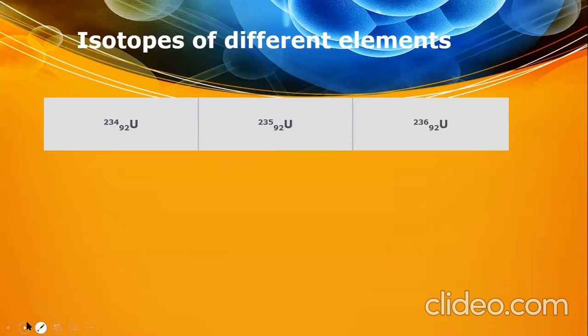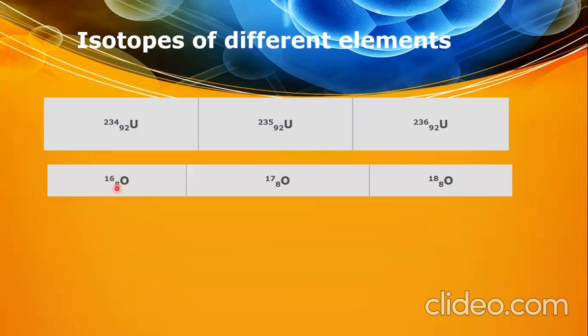Next is oxygen. Again, you can see the number of electrons and protons are same, 8. Here again the atomic number is 8, but the number of neutrons is increasing. That's why we can say that mass number, atomic weight, or atomic mass, these 3 are used as a single terminology. Oxygen, here 16, here the mass number is 17, here the mass number is 18.